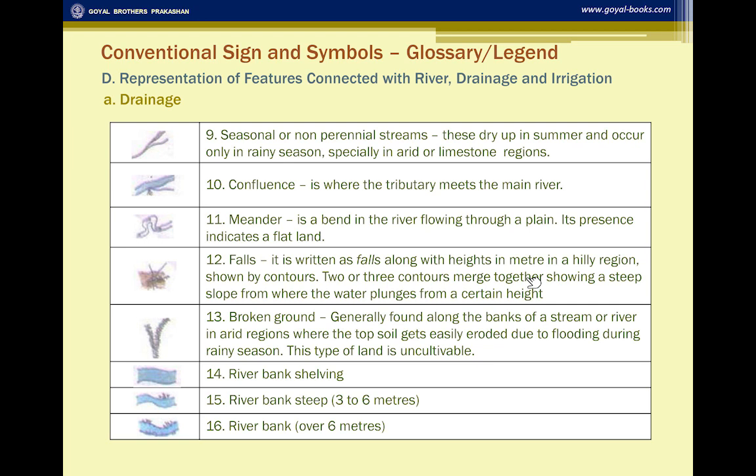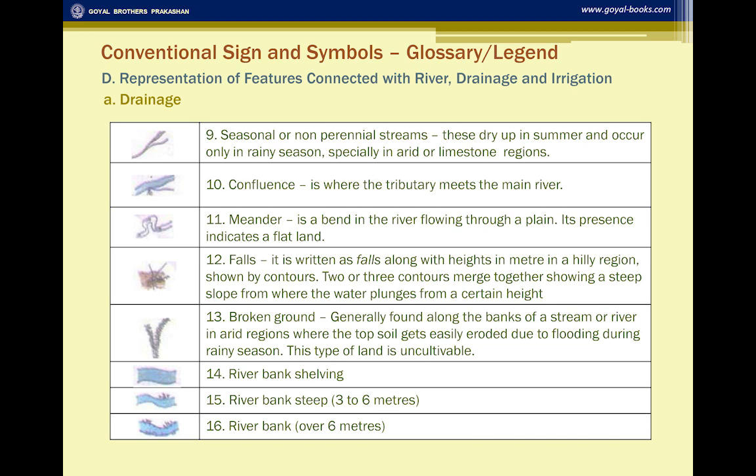The waterfalls you will see in the contours with the number 10R, 3R, which signifies the height or the elevation, the relative height of the waterfall. Suppose it is given 10R, it means the height of the waterfall is 10 meters.